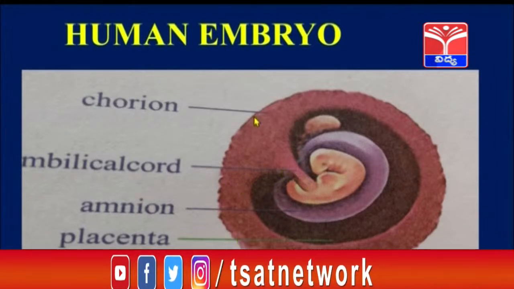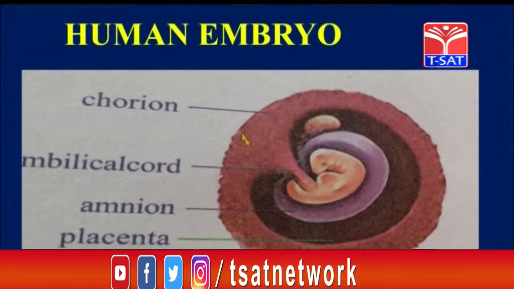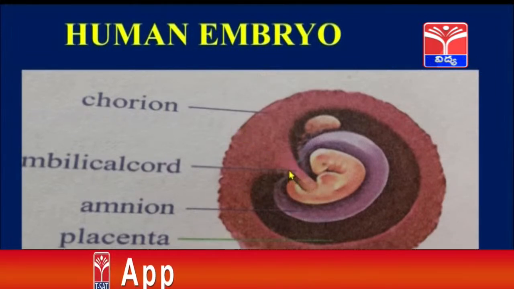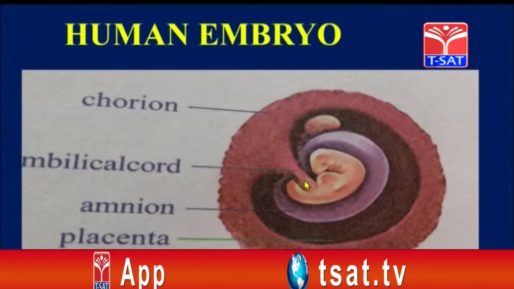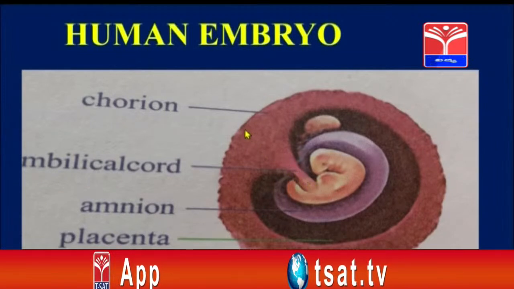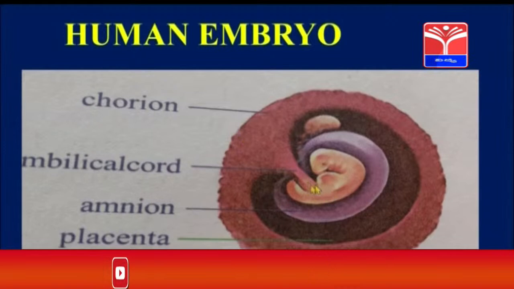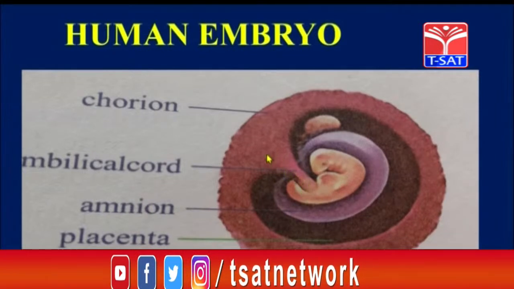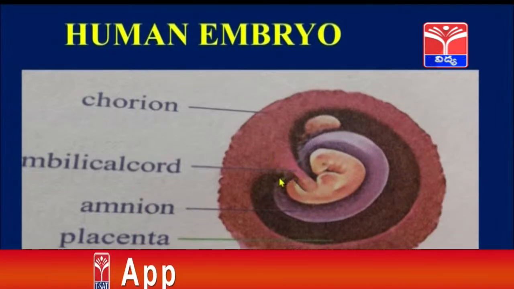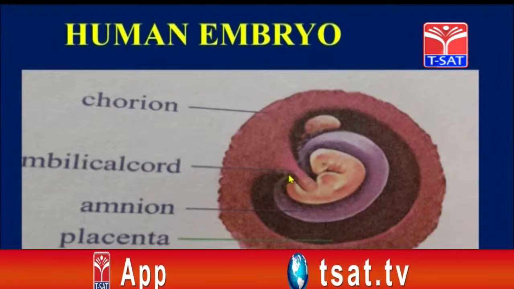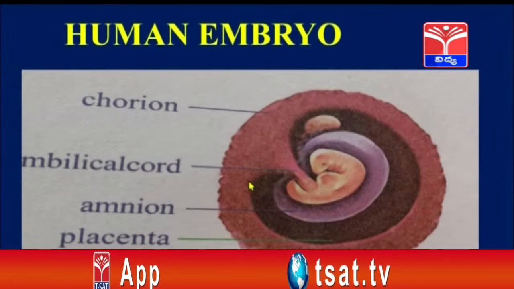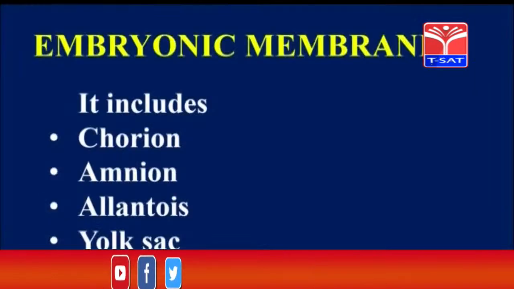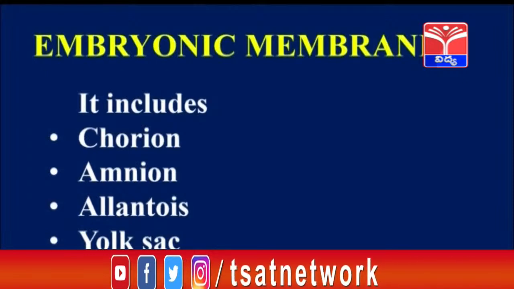So from the placenta tissue, a cord, a tube-like structure, is developed, that is called the umbilical cord, which joins the mother's placenta and the baby. From there, blood flow does not take place directly, but through the process of diffusion, oxygen, carbon dioxide, food materials and waste materials can be exchanged through this umbilical cord. Have you understood, children? So these are the embryonic membranes. I said chorion, amnion, allantois and yolk sac.